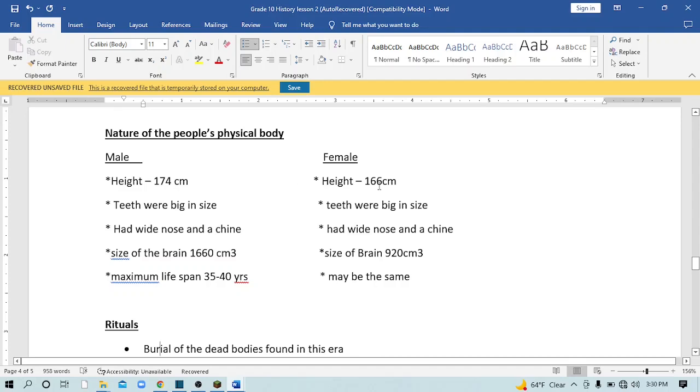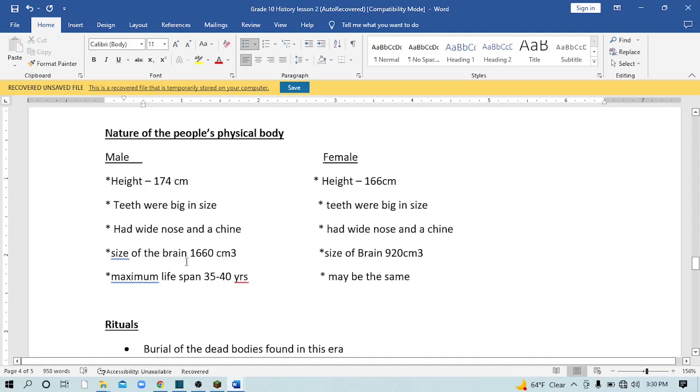Female height is 166 centimeters. Teeth were big in size, the same for the female also. And again different: the size of the brain.